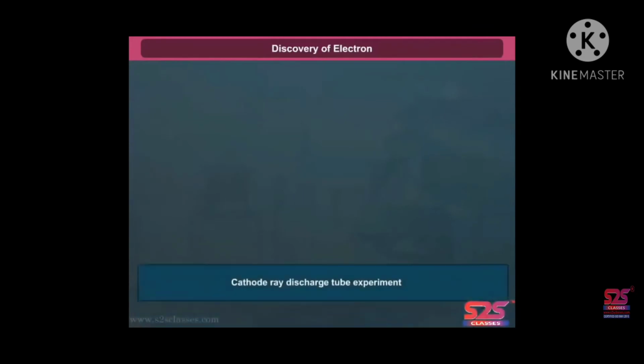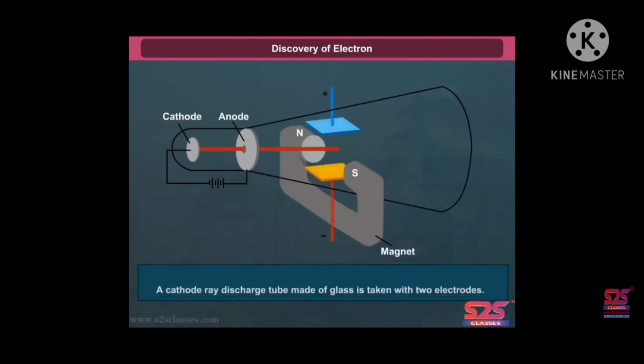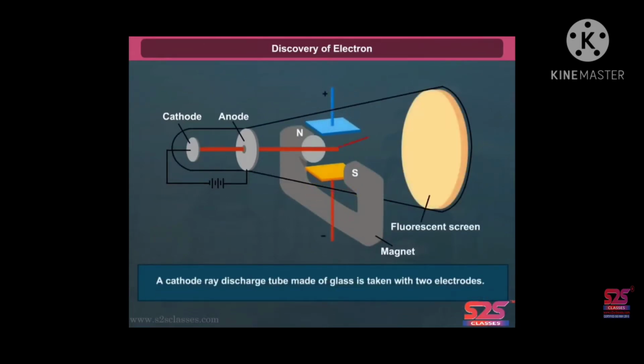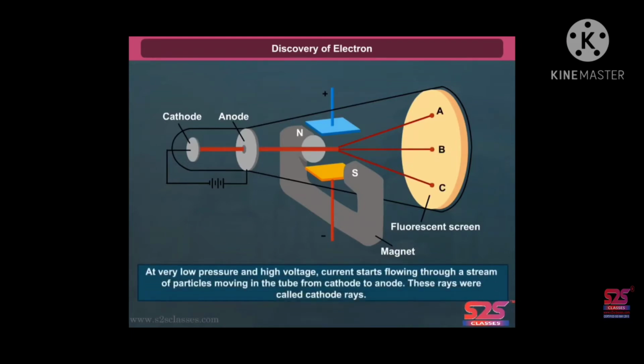In the mid-1850s, many scientists, mainly Faraday, began to study electrical discharge in partially evacuated tubes, known as cathode ray discharge tube experiment. A cathode ray discharge tube made of glass is taken with two electrodes. At a very low pressure and high voltage, current starts flowing through a stream of particles moving in the tube from cathode to anode. These rays were called cathode rays.